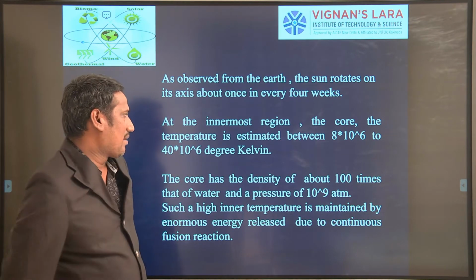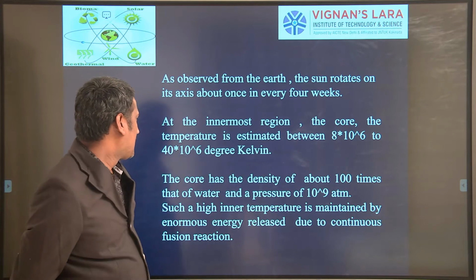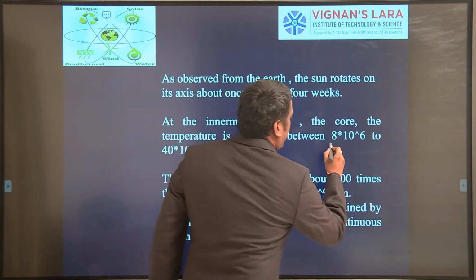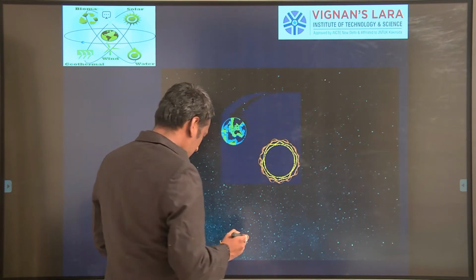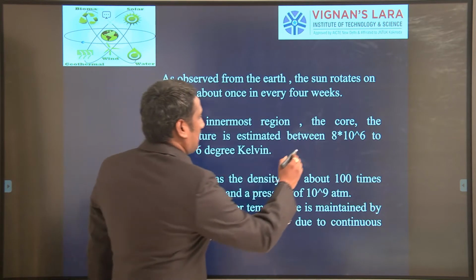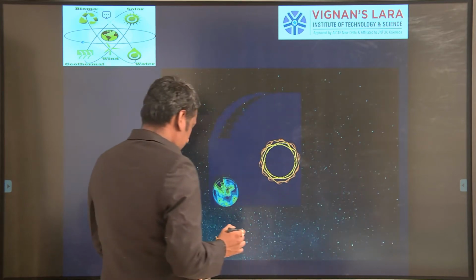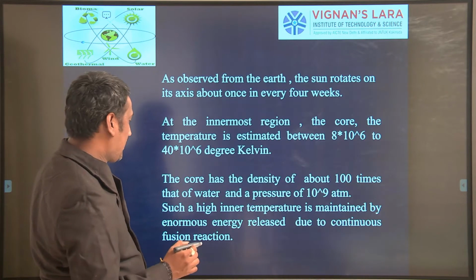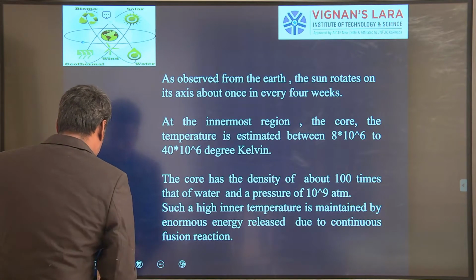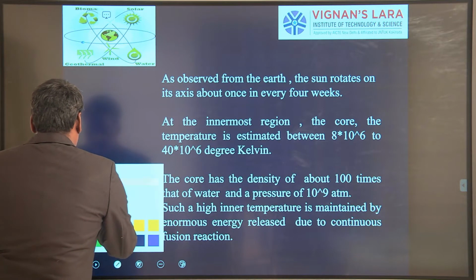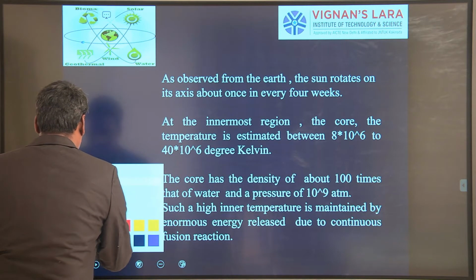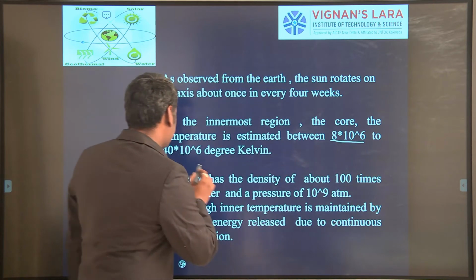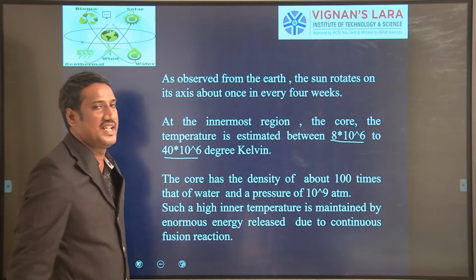Next, at the innermost region of the core, the temperature is estimated to be between 8 x 10^6 and 40 x 10^6 degrees Kelvin.